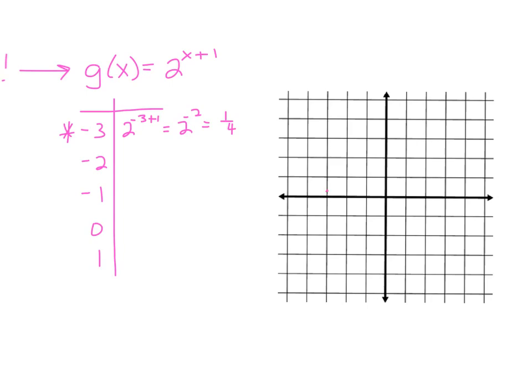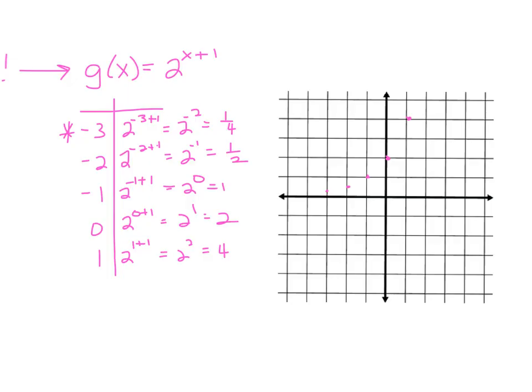As we continue on, plugging in negative 2, so I have 2 to the negative 2 plus 1, which just becomes 2 to the negative 1, and that's 1/2. So negative 2 to the left, up 1/2. So you're going to notice the shape of the graph is going to stay the same. If I plug in negative 1, that's 2 to the 0. So negative 1 up to 1. And then as I plug in 0, 0 plus 1 is 2. And last but not least, 2 to the 1 plus 1 is 2 squared, which is 4. So again, the shape of the graph stays exactly the same for now. We've just shifted 1 unit to the left.